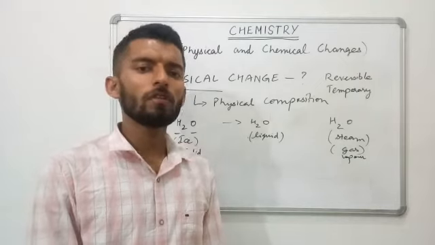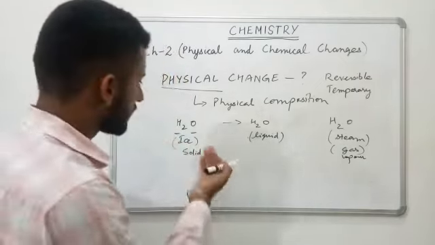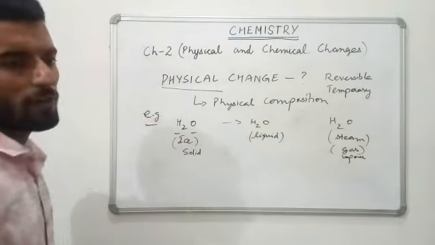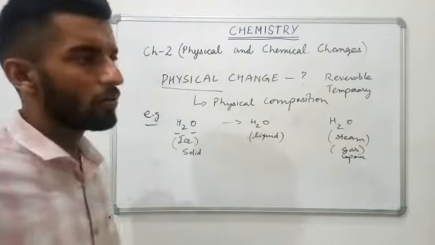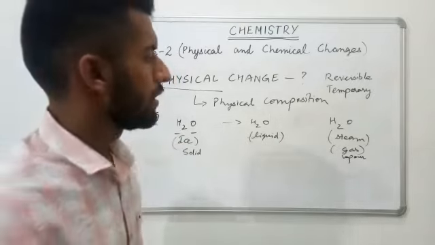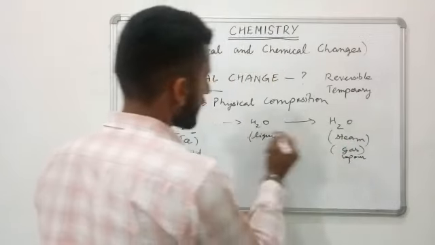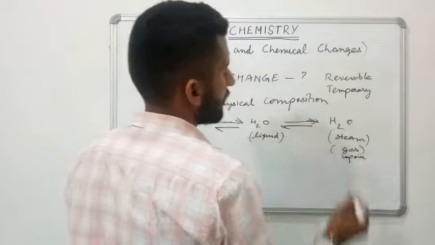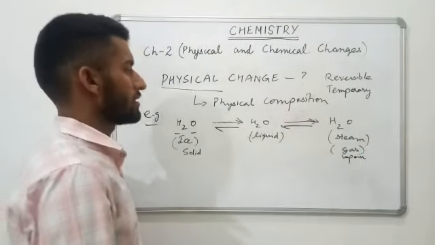There are a variety of different examples of physical changes around us. First, this one we will discuss: change of different states of water. Ice gets converted to liquid water, and liquid water may get changed to steam on increasing the temperature, and similarly steam can get converted back here, and this one can get converted again back here. Such types of changes are physical changes only.